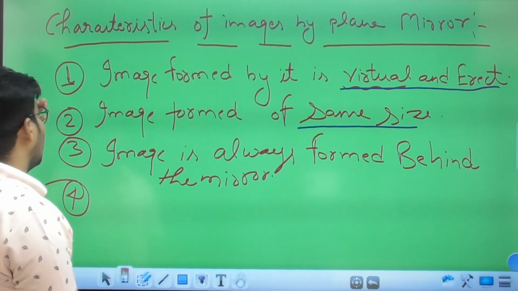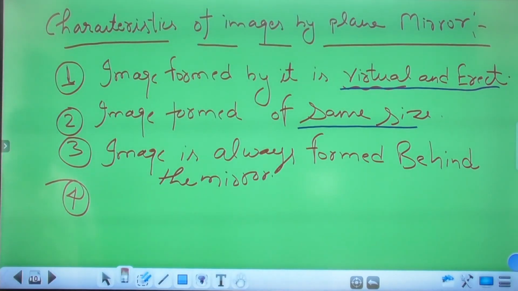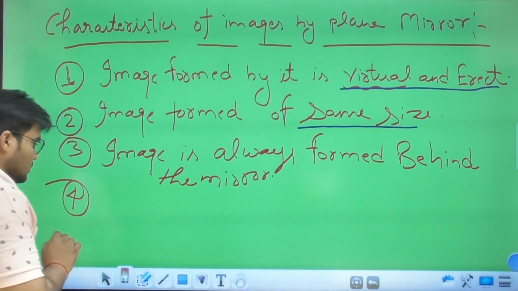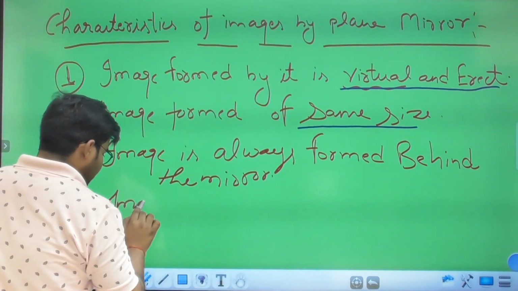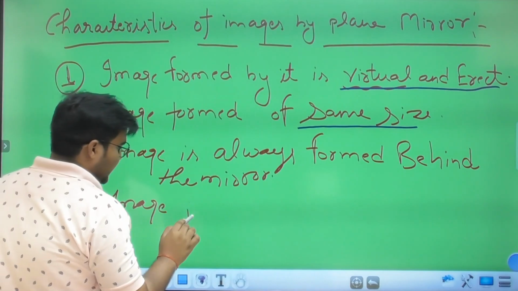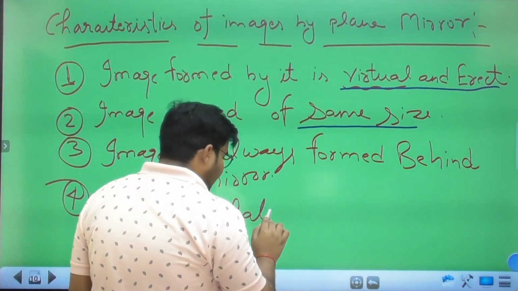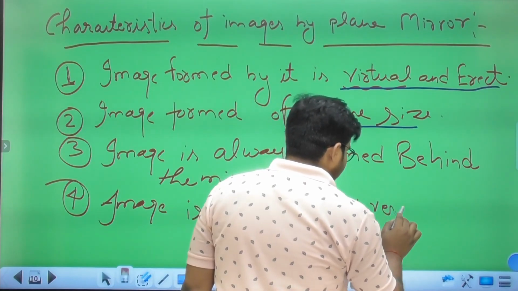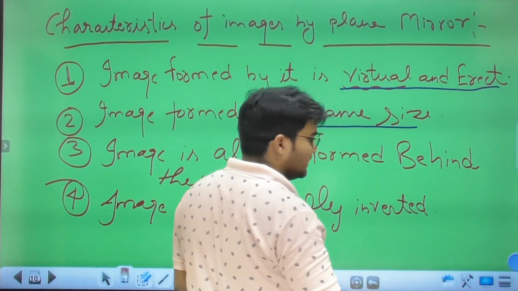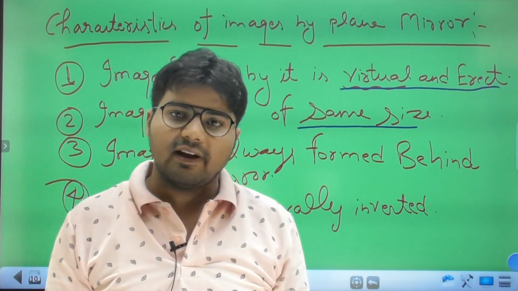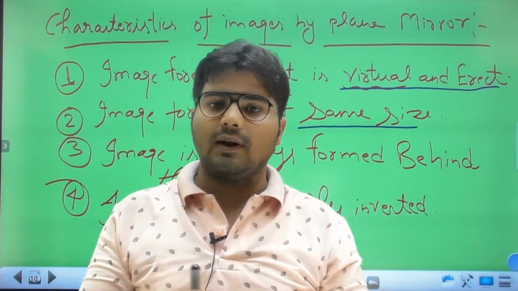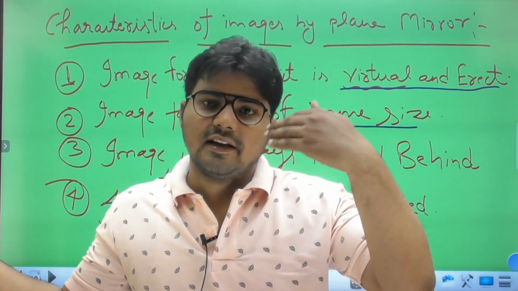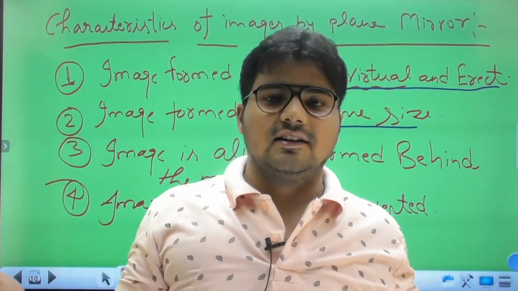Now the fourth characteristic of a plane mirror is that the image is laterally inverted. What is the meaning of this? Whenever we look in a plane mirror, our right appears on the left side.